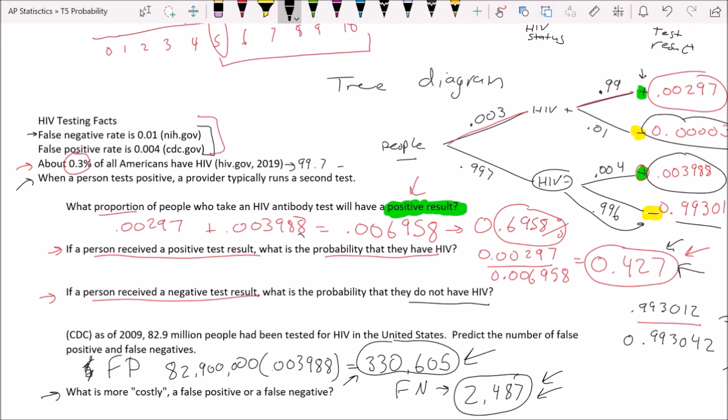And so it's a really delicate balance, weighing out the costs of this versus the costs of that, and how expensive it is to run the test, and how long it takes to get the results back. Because like with COVID, for example, if it takes a week to get the test back, it's not very helpful. Although if the false negative rate's 50%, that's not very helpful either.